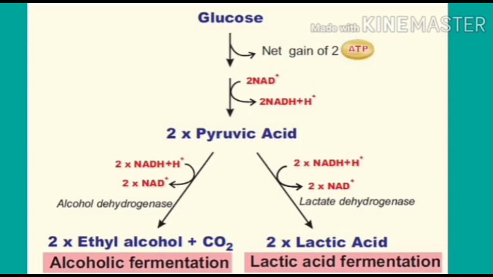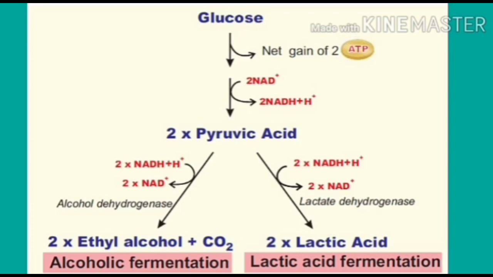In this glycolysis, glucose to pyruvic acid, 2 NAD plus is used and made into 2 NADH plus, a form of energy. At the end of glycolysis, 2 pyruvic acids are formed, each consisting of 3 carbon. This pyruvic acid undergoes fermentation based on the type of cell in which it is present, based on the availability of enzymes.